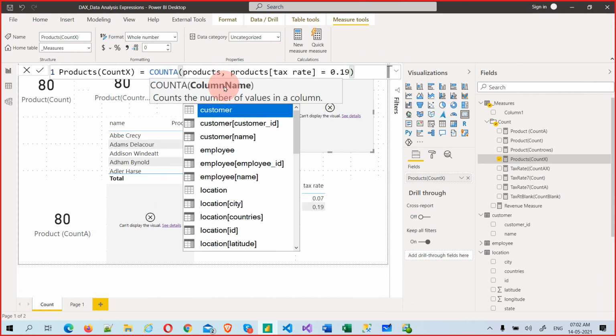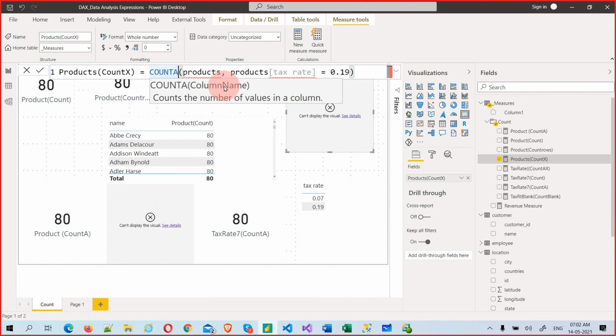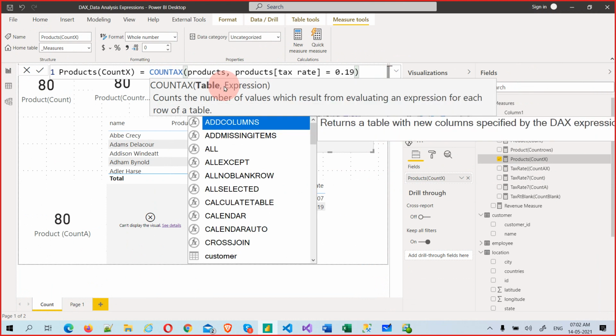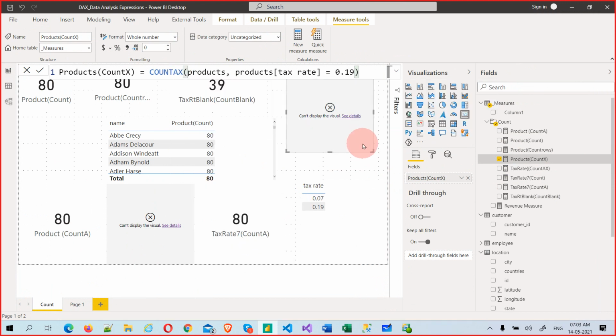If I put some AX, it's working. Okay, but why is it not working with X? So that's what we need to see. Just search on YouTube or Google so that you will come to know how to use count X, count AX, when to use count X, when to use count AX. The first time you may not understand that easily, but you have to practice it. There is no alternate option.